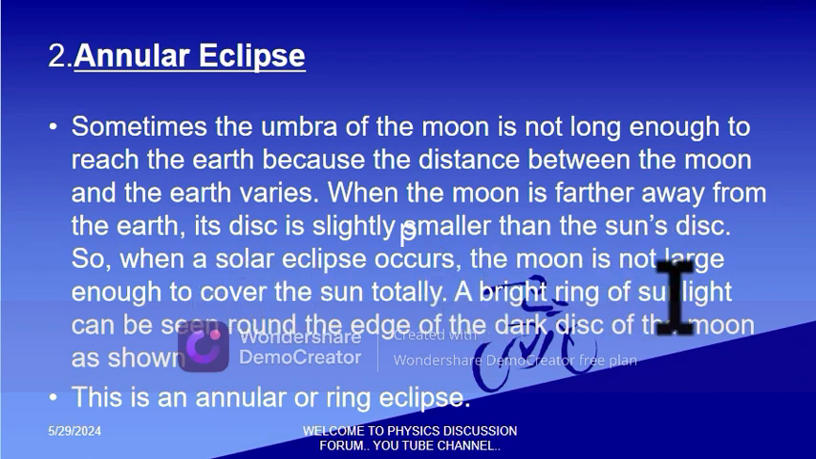So a bright ring of sunlight can be seen around the edge of the disk of the moon. So that bright ring is what we call the ring eclipse, or the annular eclipse. So it is formed when the moon is farther away from the earth. So the distance is very important. So the distance is farther, meaning it is far from the earth.